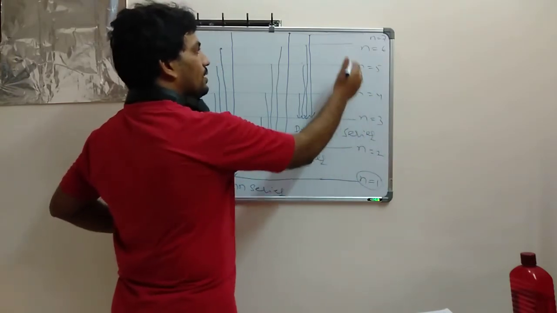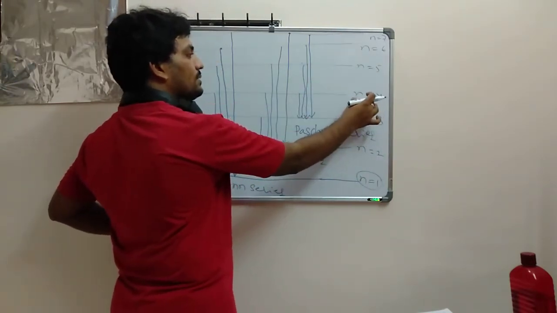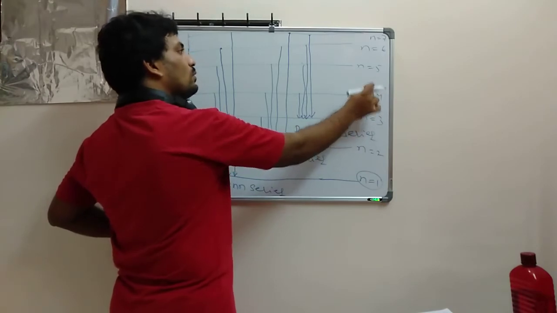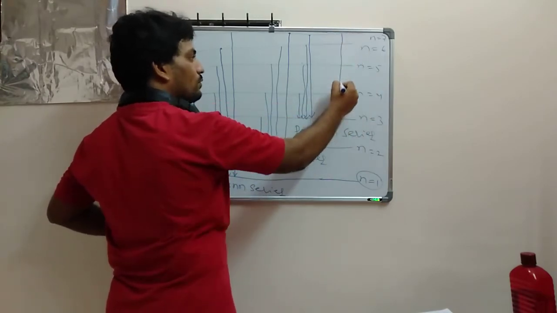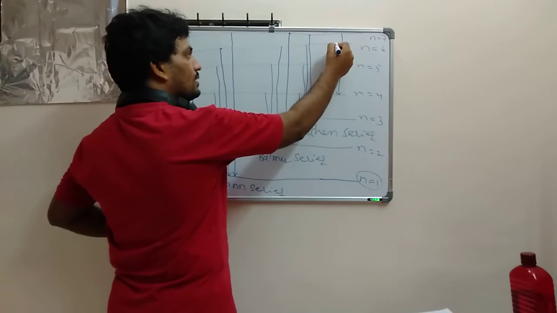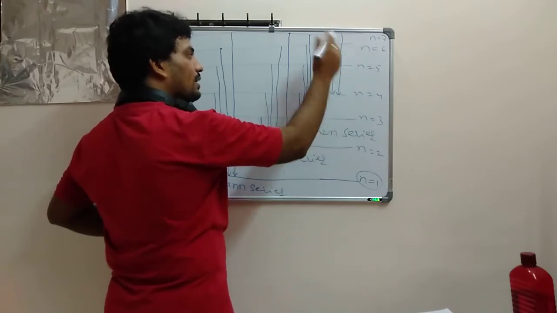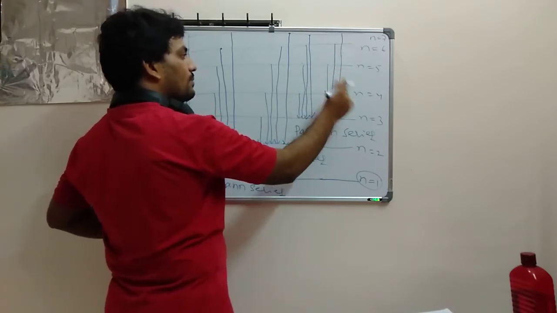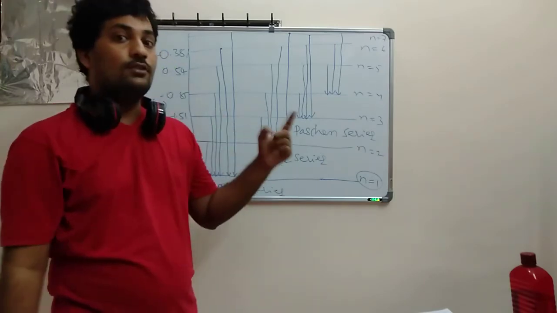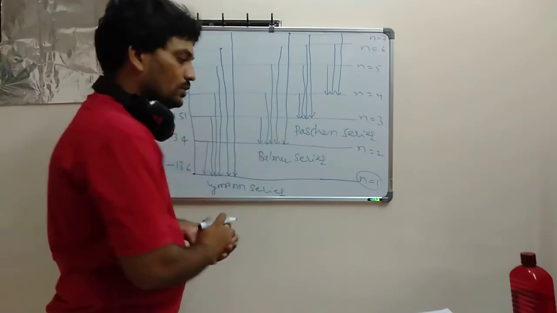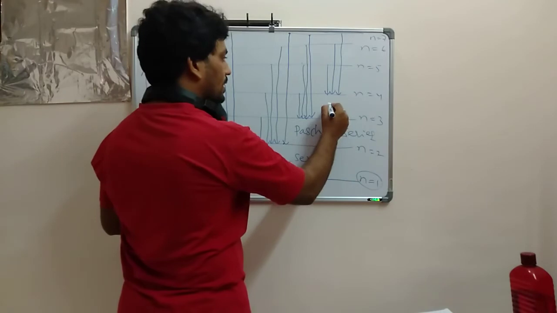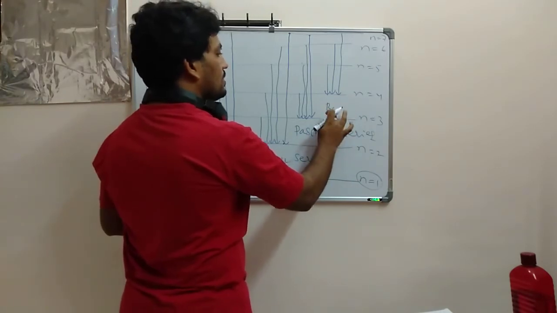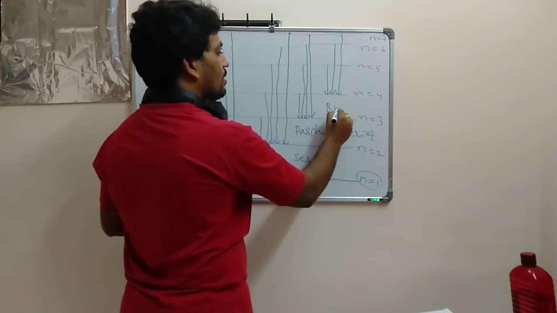Next, the fourth referral. Suppose the electron is excited from fourth to seventh, and from fourth to sixth. Anyhow it should come back. So whenever it comes back, you know what the fourth is. Fourth is taken by Brackett. You should remember, his name is Brackett series. So this is the Brackett series.